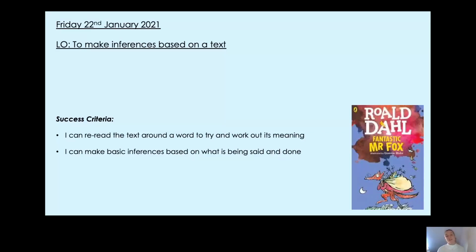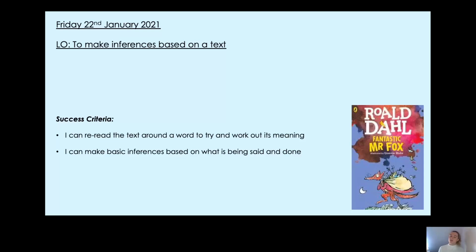So in our last reading lesson, we started to look at the book Fantastic Mr. Fox, and we answered some questions on chapter 1, some retrieval questions. Now today we're going to be moving on to chapter 2, and our focus for today is looking at inferences. So remember, the answers to inference questions aren't in the book. We have to use our own knowledge and what we've already read to work out the answers, to infer the answers. Now this lesson, again, like last lesson, we're also going to be looking at some vocabulary. So we're going to find the word in the text, look at the words around it and see if we can work out its meaning.